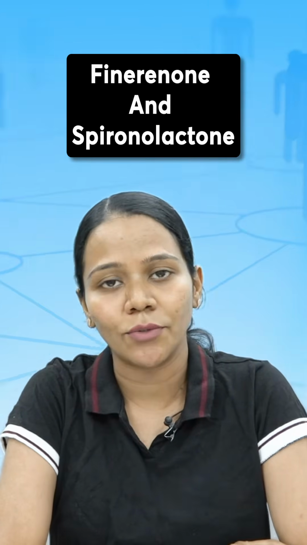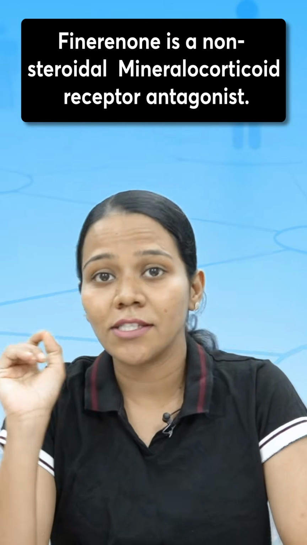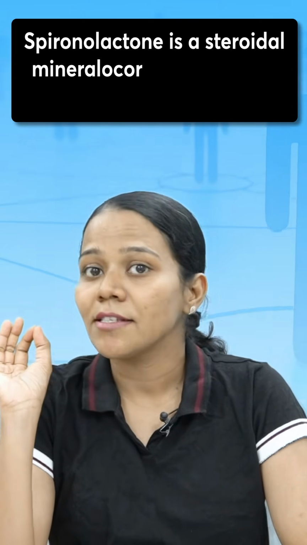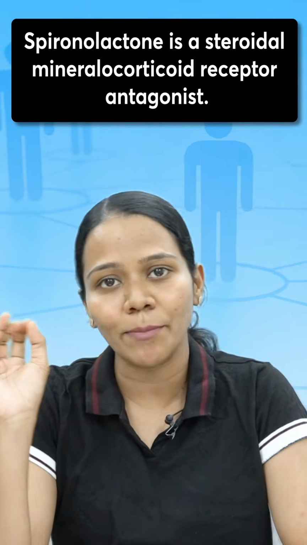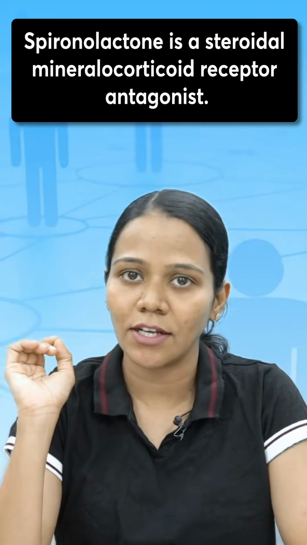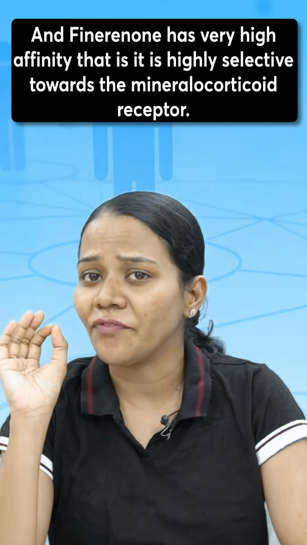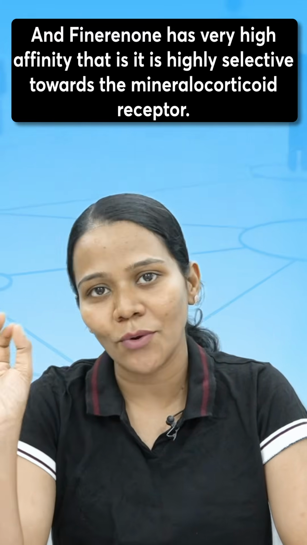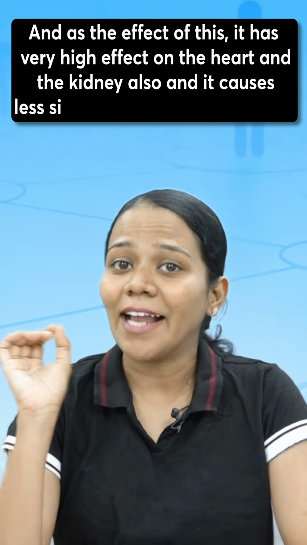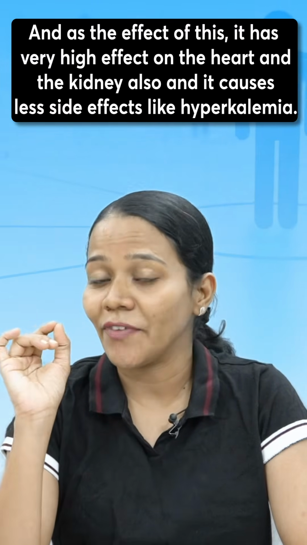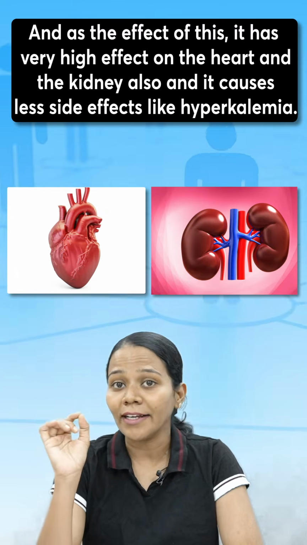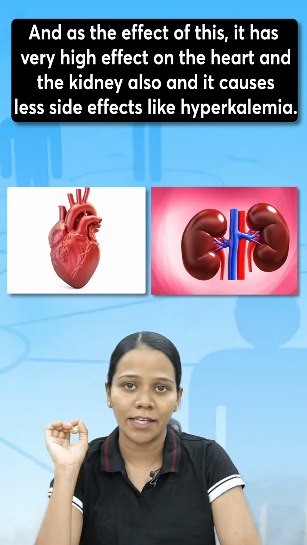Then what is the difference between this FINERENONE and spironolactone? FINERENONE is a non-steroidal mineralocorticoid receptor antagonist, whereas spironolactone is a steroidal mineralocorticoid receptor antagonist. Okay, and FINERENONE has very high affinity, that is, it is highly selective towards the mineralocorticoid receptor. And as an effect of this, it has very high effect on the heart and the kidney also, and it causes less side effects like hyperkalemia.